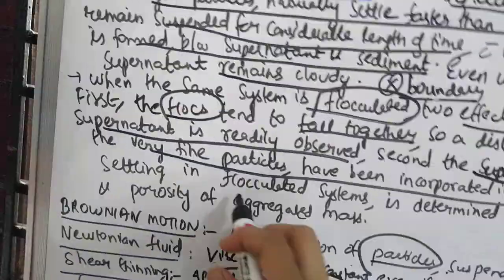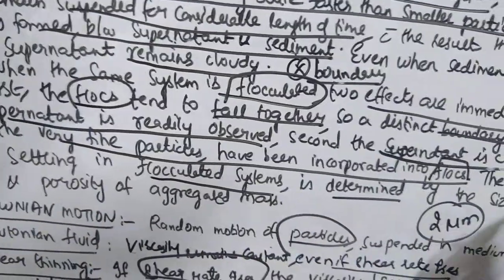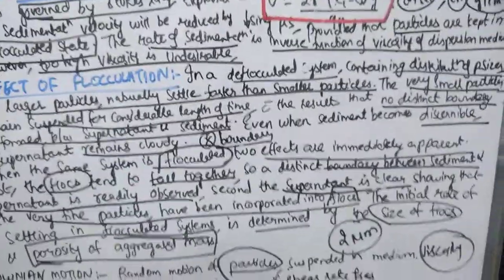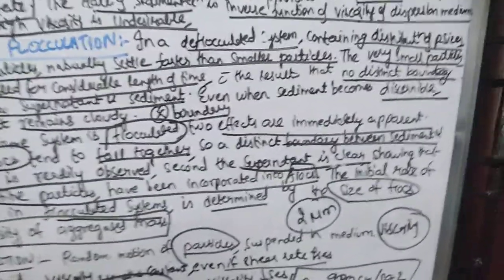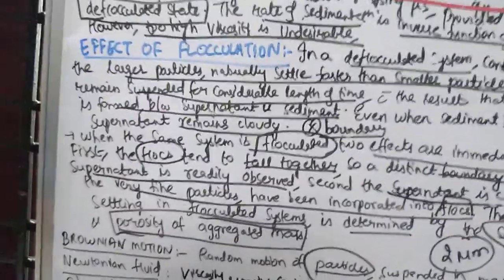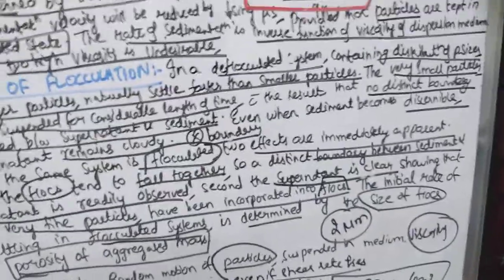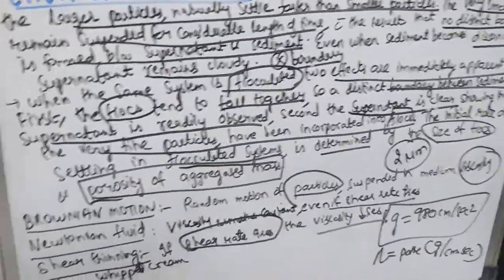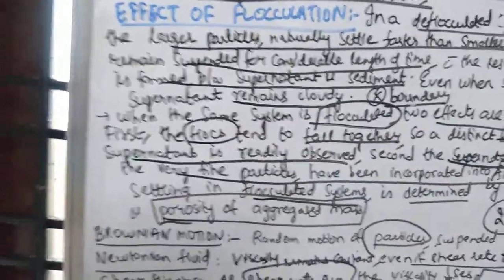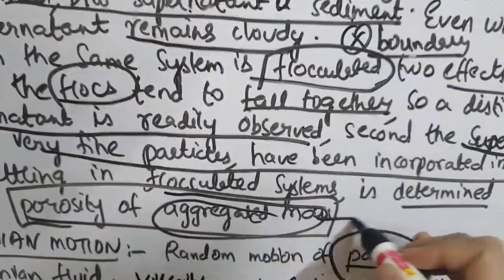So the initial rate of settling in a flocculated system is determined by the size of the flocks and the porosity of the aggregated mass. The larger the flocks, the more rapid the sedimentation will be. So the rate of settling is determined by the size of flocks and the porosity of that aggregated mass, which is nothing but your flocks.